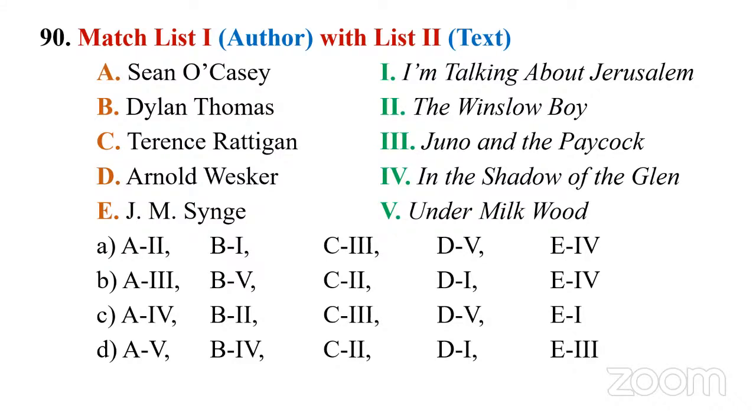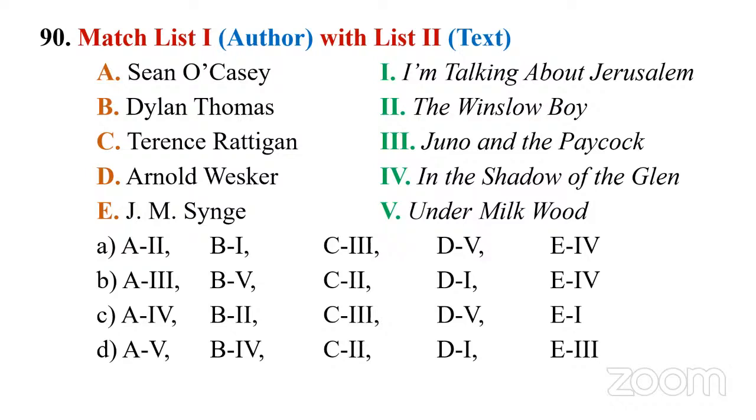On the one side, we have playwrights. We have A, Sean Casey, against which we have the play titled I Am Talking About Jerusalem. Then B, Dylan Thomas, against which we have The Winslow Boy. Then C, Terence Rattigan, against which we have 3, Juno and the Paycock. D, Arnold Wesker, against which we have 4, In the Shadow of the Glen. Then E, J.M. Synge, S-Y-N-G-E, 5, Under Milkwood.